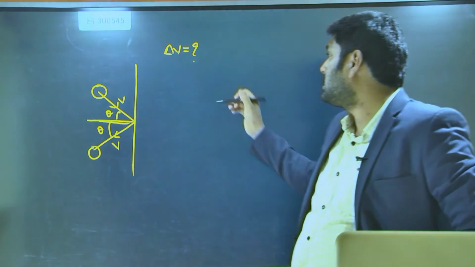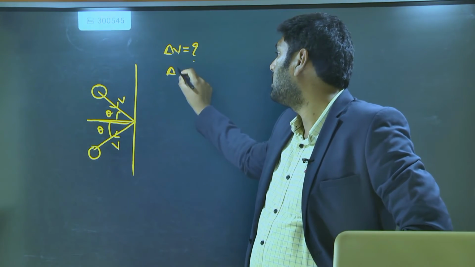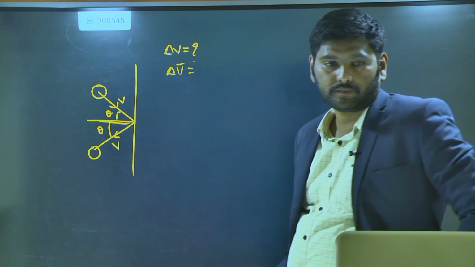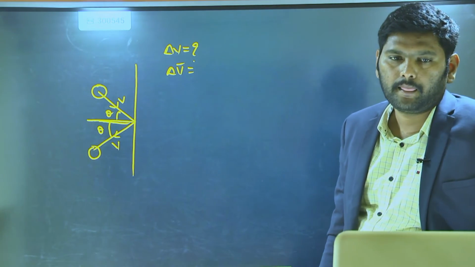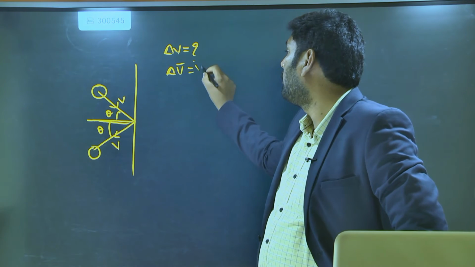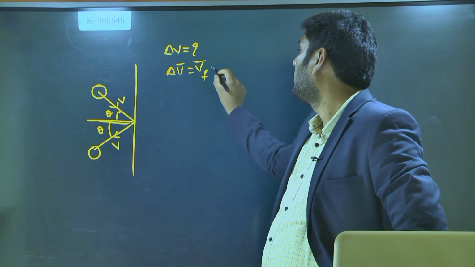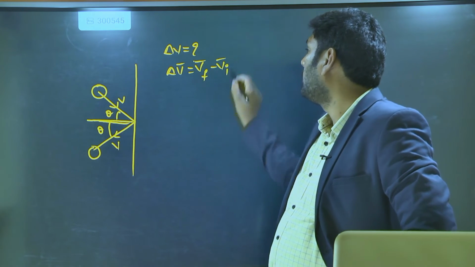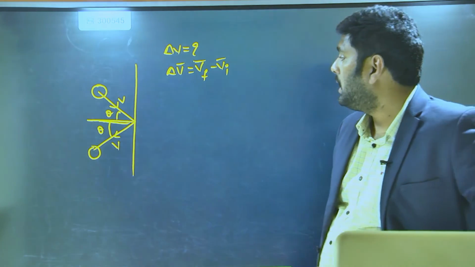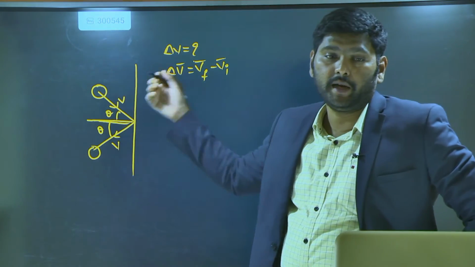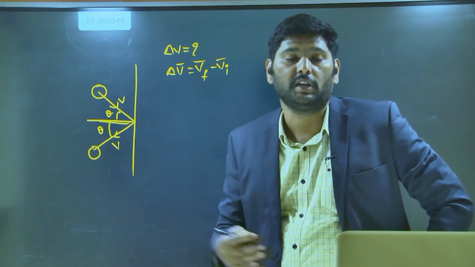Can you tell me what change in velocity means? What is the change in velocity? V final minus initial velocity. But here, which part will you take as final velocity and which part as initial velocity?